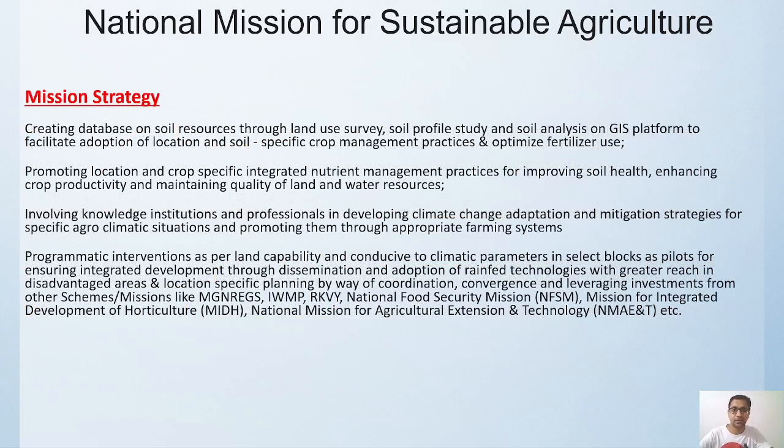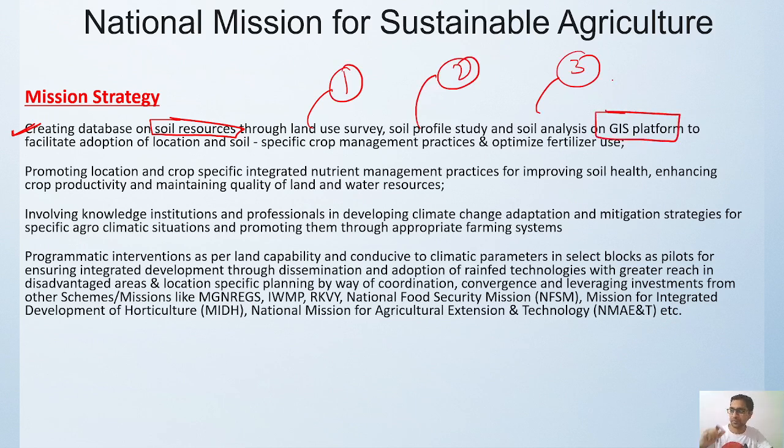Then the next way we want to follow a mission strategy is by creating a database on soil resources, because if we are doing proper land survey, proper land profile and soil analysis based on our GIS platform, it will be easy to disseminate the information regarding what type of soil at what places is of what quality and what type of crops can be grown over there. So we can provide people with location based information, specific crop based information, what type of fertilizer, how much is needed. So this will properly optimize our own agriculture practices.